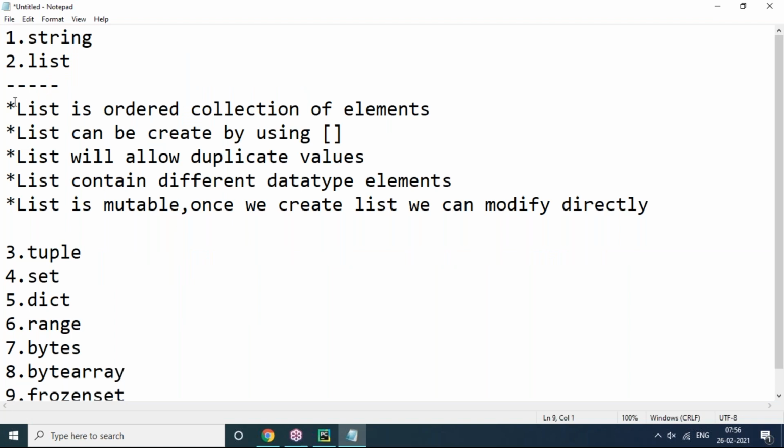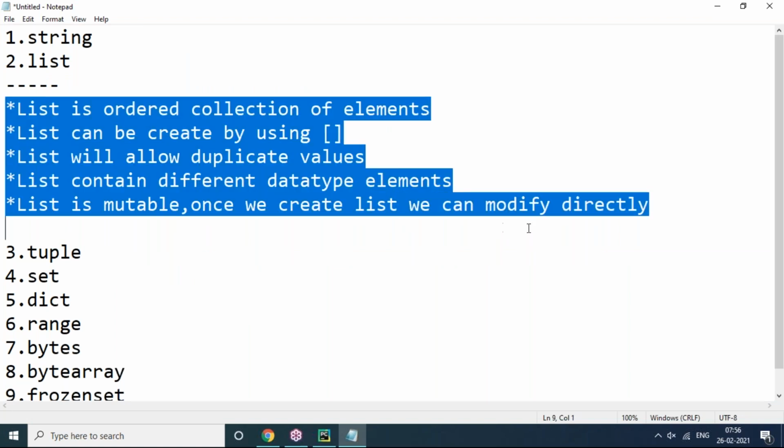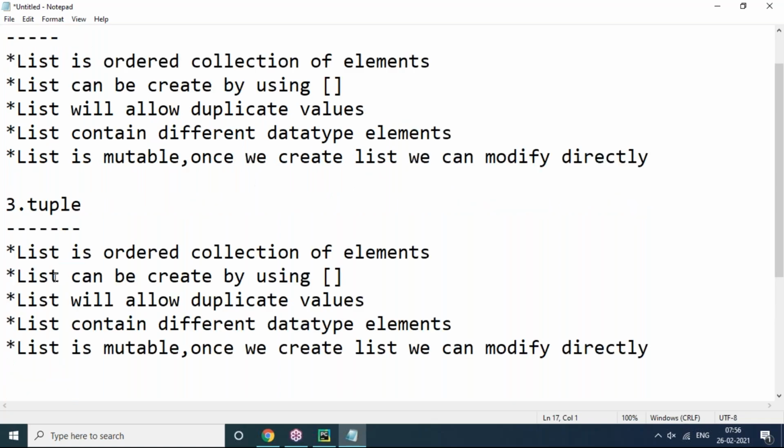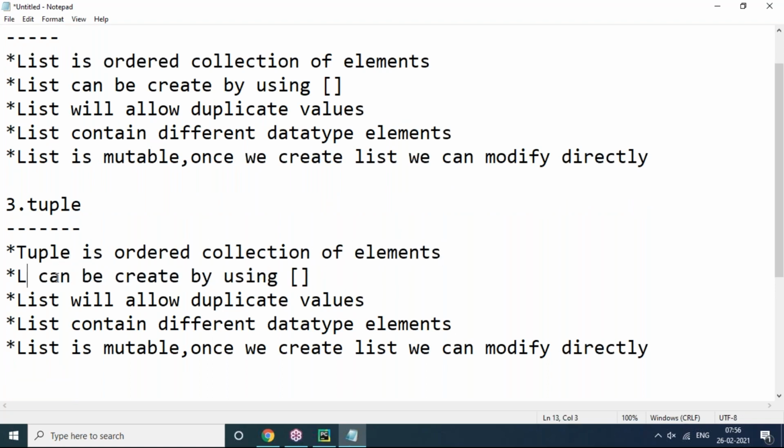So coming to the next thing, the next object is tuple object. Tuple is one of the data structures also, but there is a difference. Tuple and list are almost all the same, but there are quite a few differences also. So what is tuple? Same as list, tuple is an ordered collection of elements.